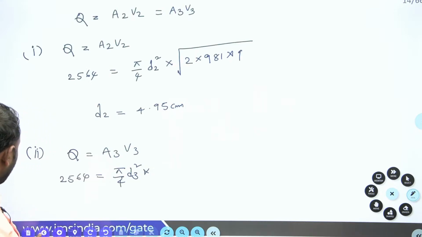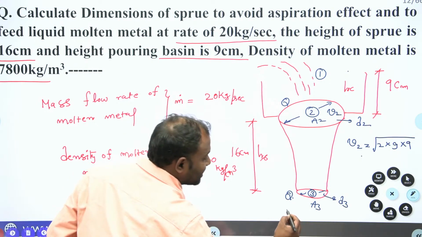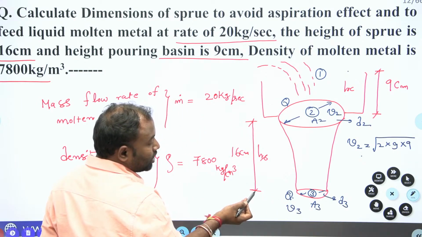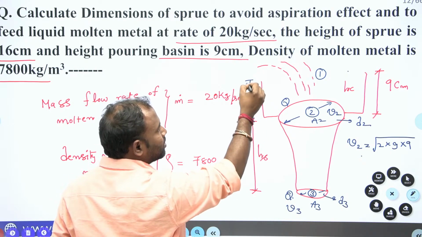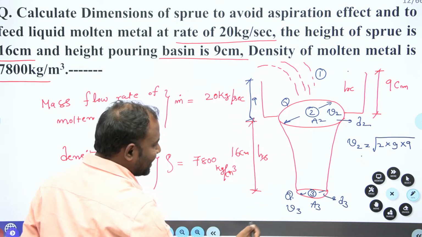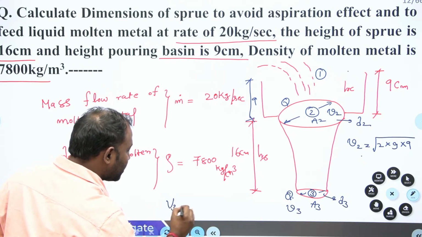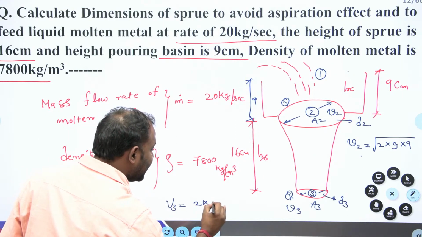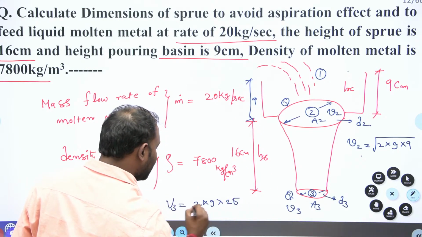I want the velocity at section 3. What is the total head available? 16 centimeter plus 9 centimeter, so I get the total height HT. V3 is equal to root of 2g into 16 plus 9, that is 25.